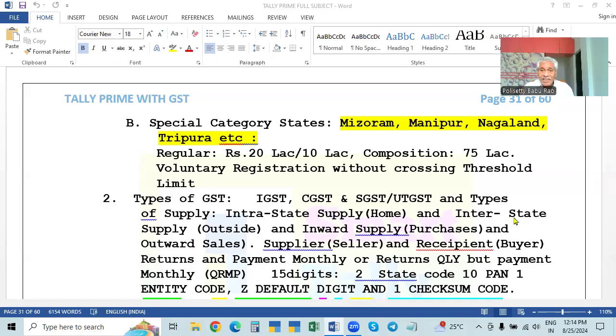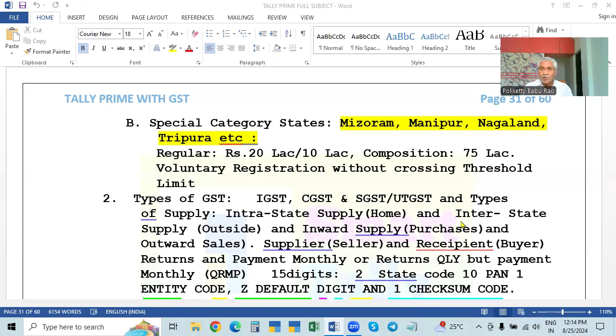And when you sell the goods, the person is called the supplier. When you sell the goods or services, the goods will go out, and that is called outward supply. Giving goods or services from one person to another person is called a supply. When a person is selling, the goods go out, it is called outward supply, or simply output.